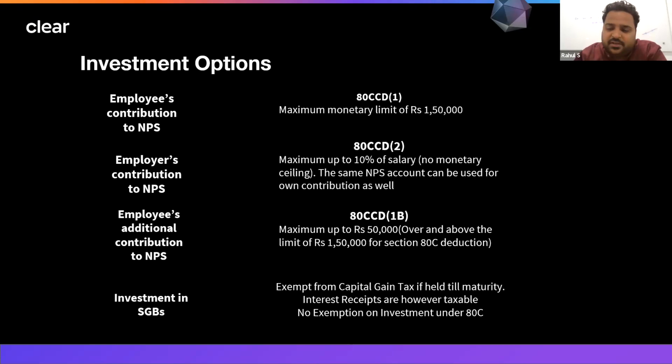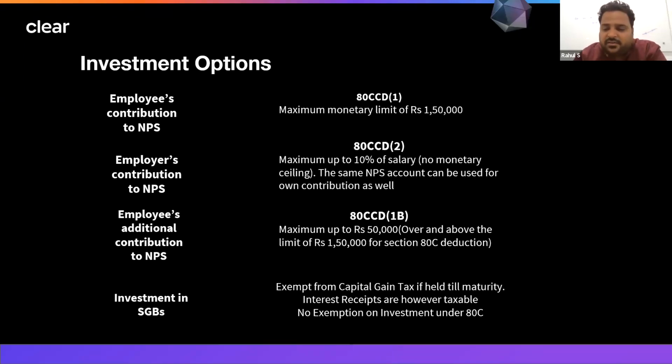Apart from this, say for example, I want to save more taxes. I have a good amount left with me which I can invest for the long term, and I want to save taxes. What options do I have? We can take the benefit of additional contribution to NPS, which is a voluntary NPS account that you create. You can take the benefit of a maximum of 50,000 if you are investing voluntarily, under section 80CCD1B. So if you want to save more taxes beyond 80C and 80CCD2, you can invest in NPS voluntarily and you can save taxes up to 15,600, because the maximum deduction available is 50,000.